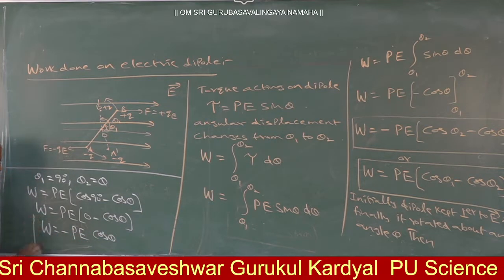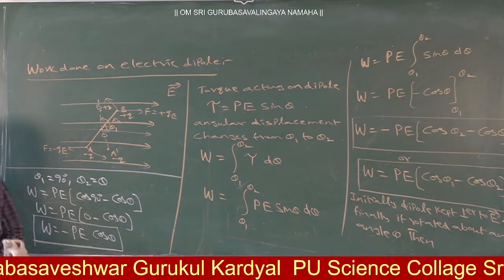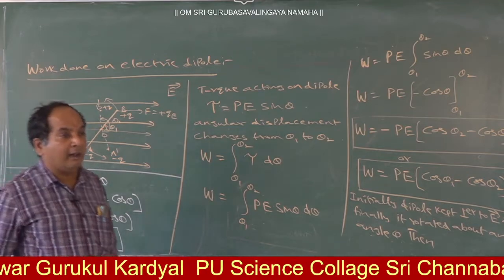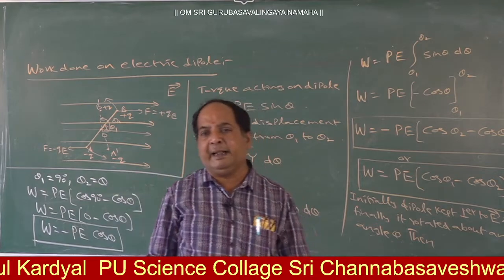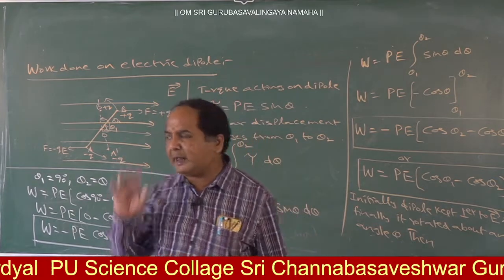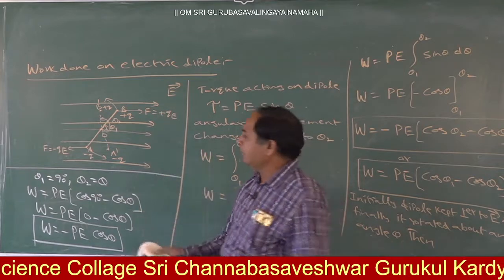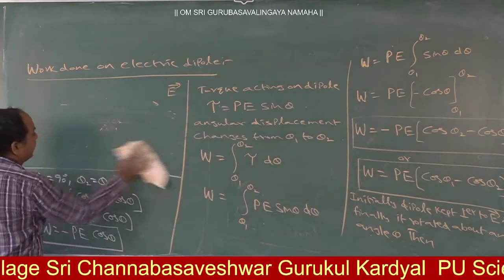This is the work done on the dipole when initially it is kept perpendicular to the electric field, and finally it makes a certain angle theta with the electric field.